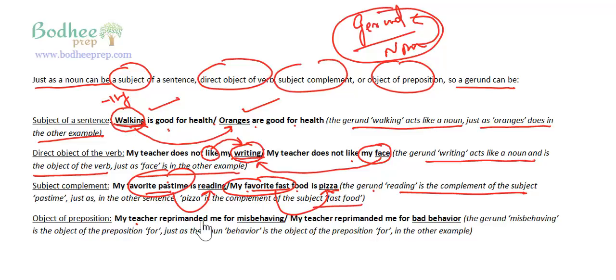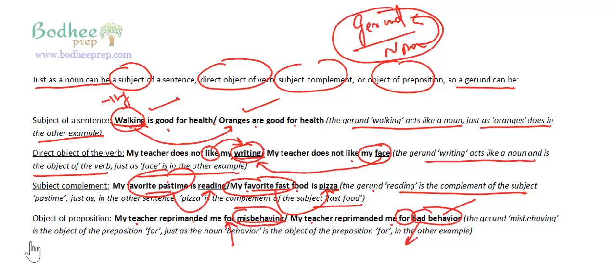And my teacher reprimanded me for misbehaving. My teacher reprimanded me for bad behavior, correct? So here what we have is bad behavior, and behavior is nothing but a noun. And here we have the gerund misbehaving. And just the way behavior is acting like the object of the preposition for, similarly here we have misbehaving acting like the object of the preposition for, right?